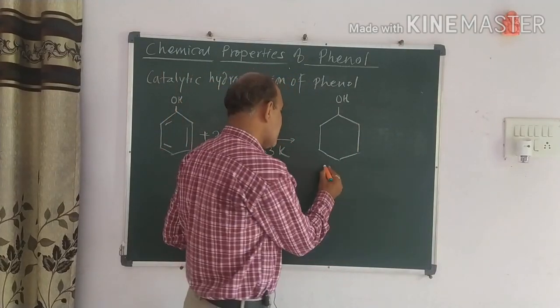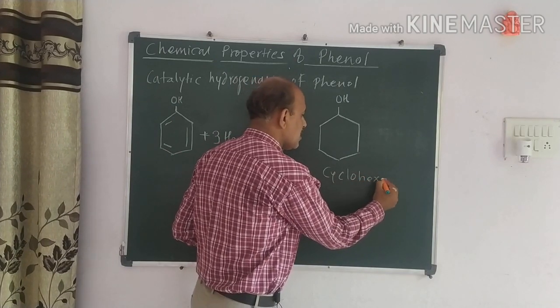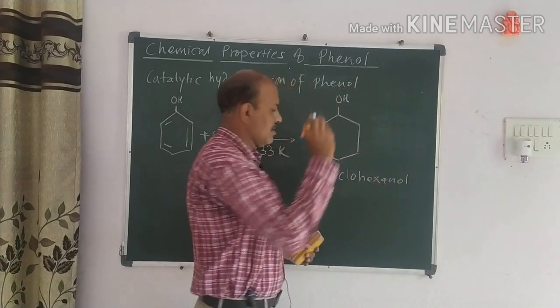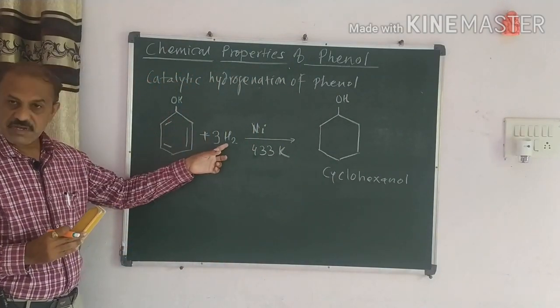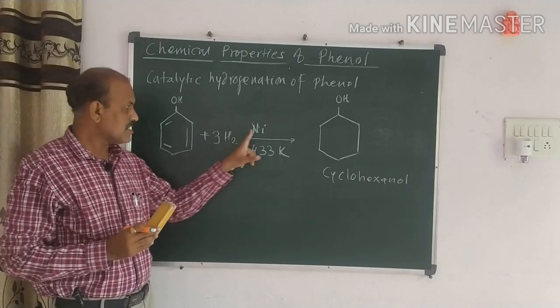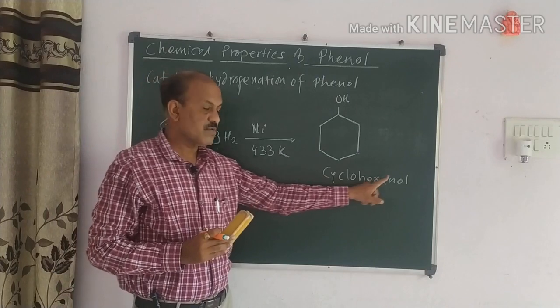The product is cyclohexanol. So in this way, when the vapors of phenol and vapors of hydrogen pass over the nickel at 433 Kelvin, we get cyclohexanol.